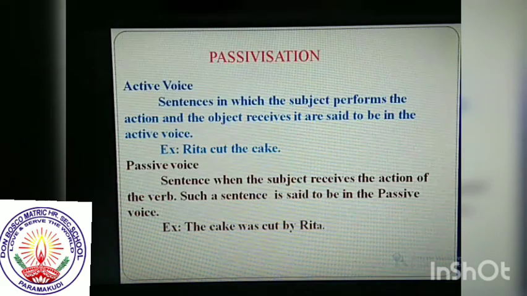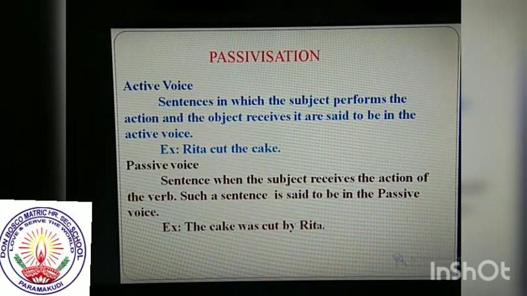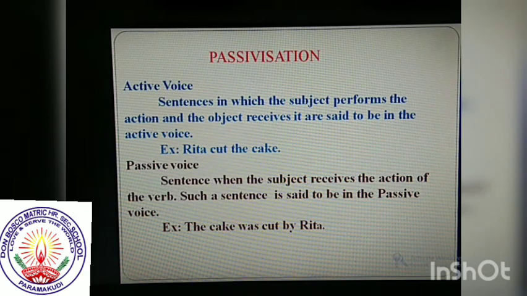Let's enter the class. Passivization can be divided into two different grammatical structures, the active voice and passive voice. So what does active voice mean? The sentences in which the subject performs the action and the object receives it are said to be in the active voice. Listen to the example: Rita cut the cake. Here Rita is the subject, cut is the verb and the cake is the object. So in the sentence, when the subject performs the action, Rita performs the action, and an object receives it, it is said to be in the active voice.